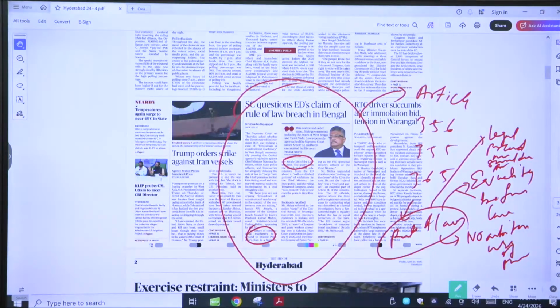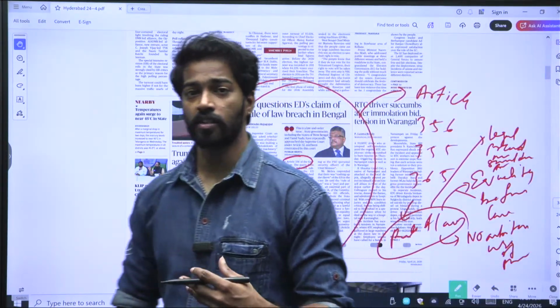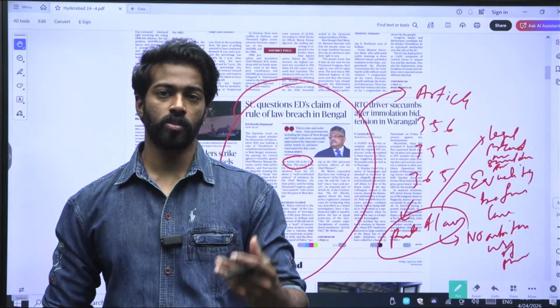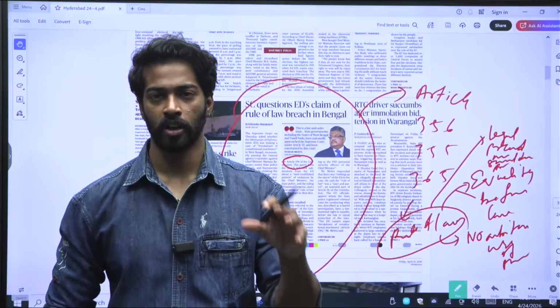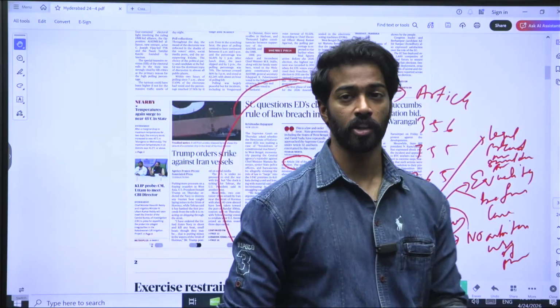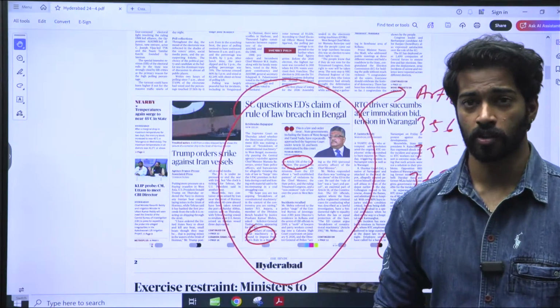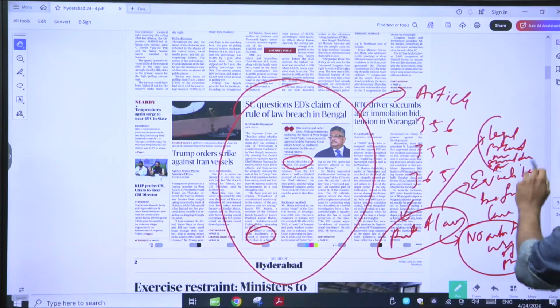When it comes to no arbitrary use of power, it means that government cannot make laws as it wants. It can only make laws in consonance with orders that are given, and those are mainly in line with directive principles of state policy. What are directive principles of state policy? They are nothing but directions given to the state. So that is no arbitrary use of power.